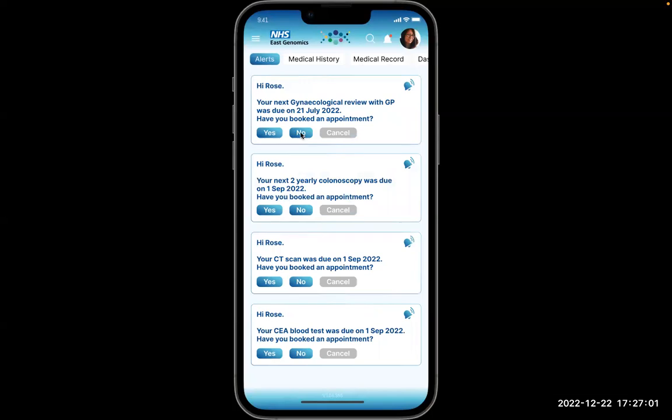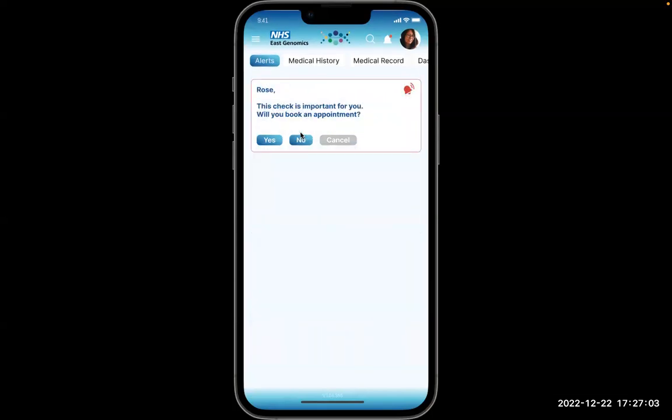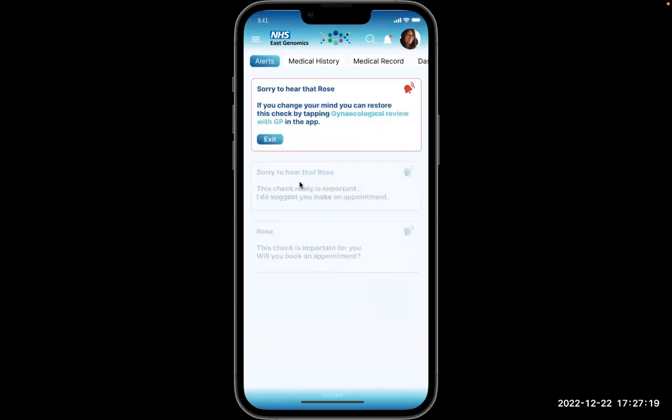So if we look at a different alert, for example, her next gynecology appointment, if she responds that she has not booked an appointment, the app will encourage the patient to book an appointment and ask her again in a few days if she has booked an appointment. If she continues to respond no, the app responds more firmly to ask the patient to book the appointment. If the patient responds no for a third time, the app does not harass the patient and stops the alert, but enables the patient to restart the alert at any time.